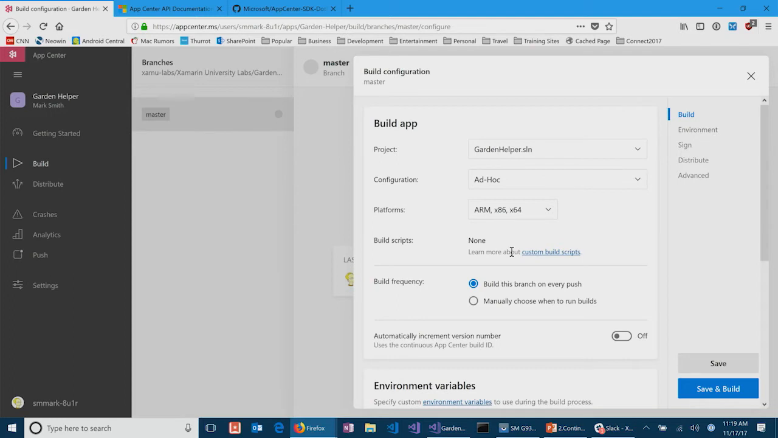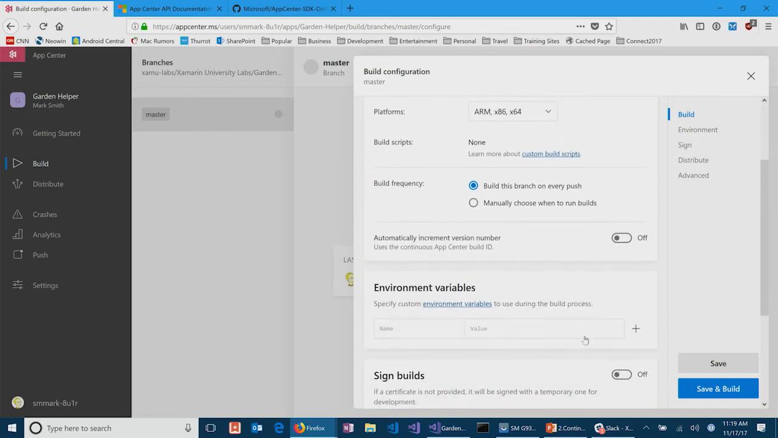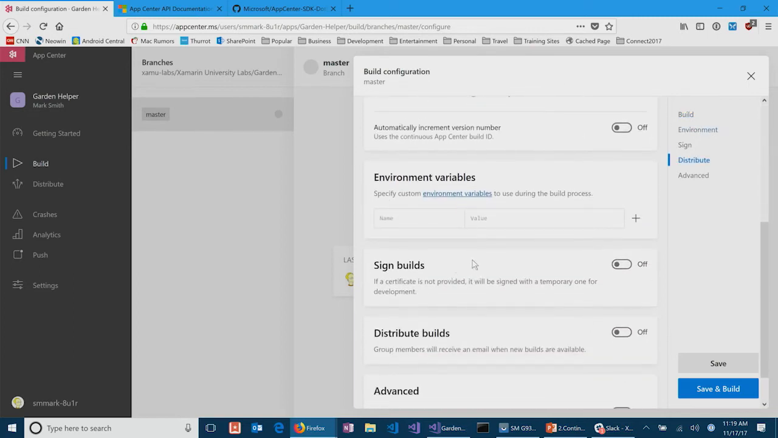I can define build scripts. And so build scripts allow me to put custom steps in here. For instance, if I wanted to connect some testing into this, every time I do a build, I also run some tests. I could do it with some build scripts. Again, friendly but flexible. And then I can also set my build frequency. So build this branch on every push or manually choose when to build it. I can increment the version number, and I can set environment variables. The environment variables are pretty useful because then I can have some custom things that happen as part of this build process specific to this build or this branch that it's associated with, which is pretty nice.